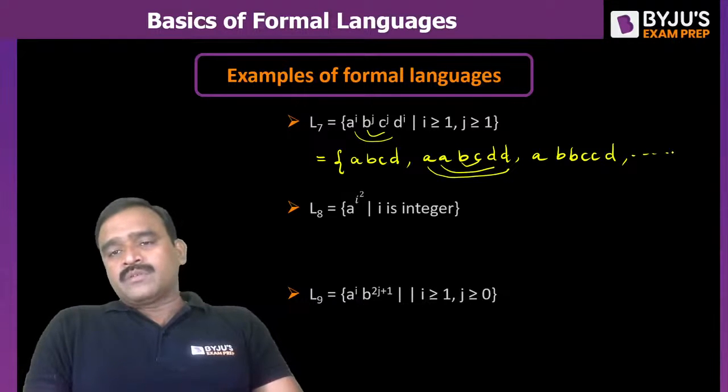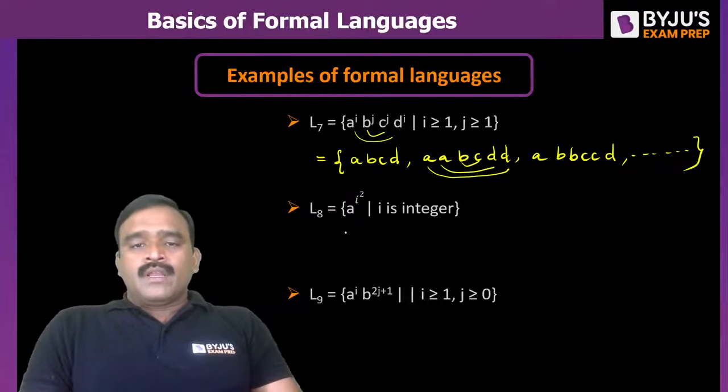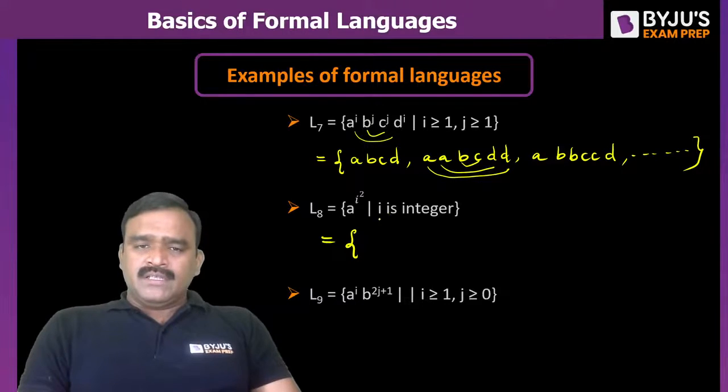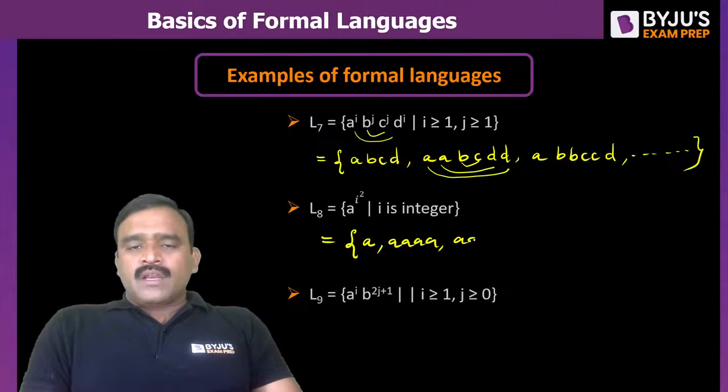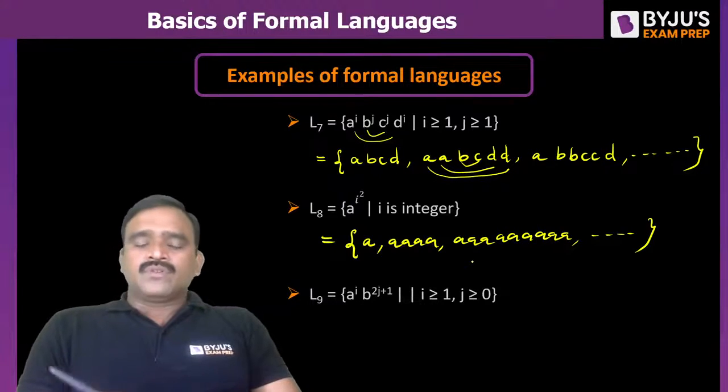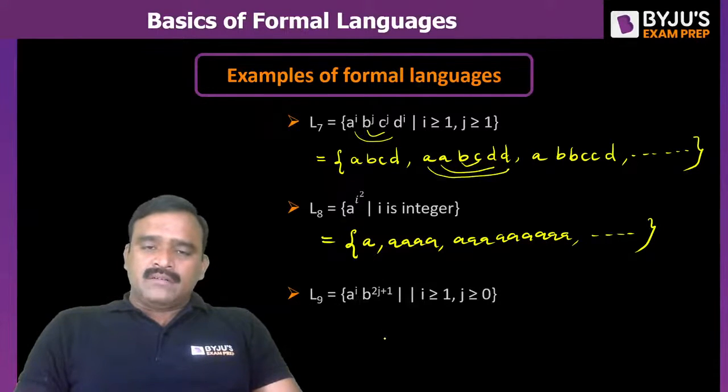Like this pattern goes. Okay, now L8 is a power i square, i is an integer. So the number of a's is a perfect square. If i is 1, for example, 1 square, it will be a single a. 2 square, 4 a's. And 3 square, 9 a's. So the number of a's is a perfect square. Again 16 a's. 1 square, 2 square, 3 square, 4 square, like that it will come.